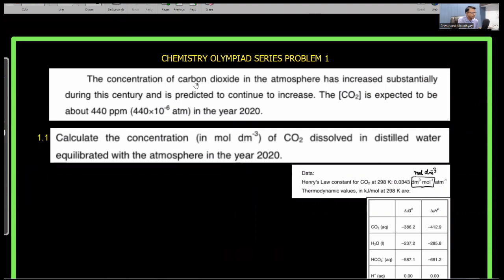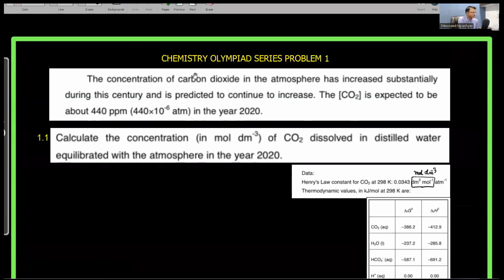The concentration of carbon dioxide in the atmosphere has increased substantially during this century, and this is predicted to continue to increase. The carbon dioxide is expected to reach about 440 ppm, that is 440 into 10 to the power minus 6 atm, in the year 2020.